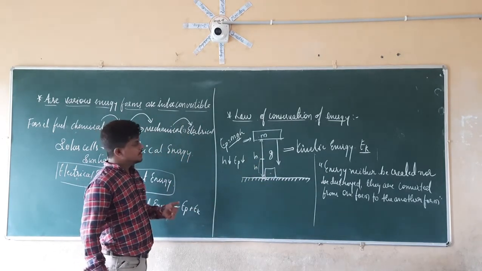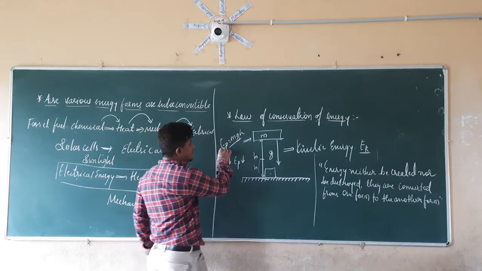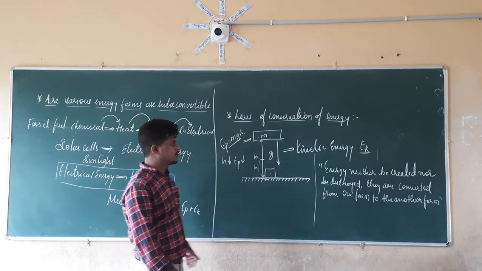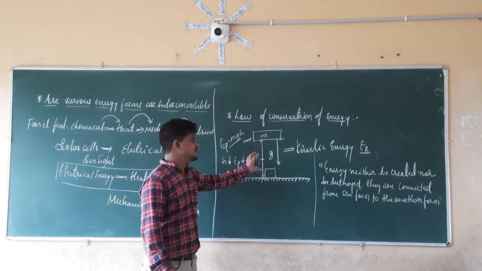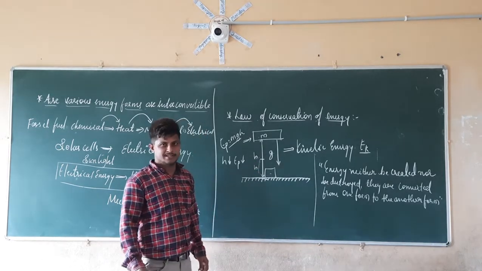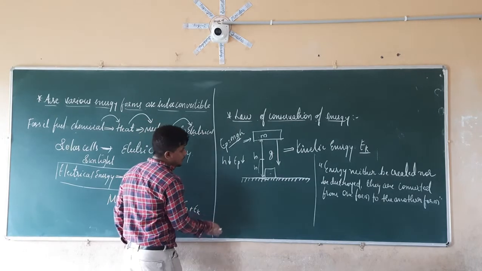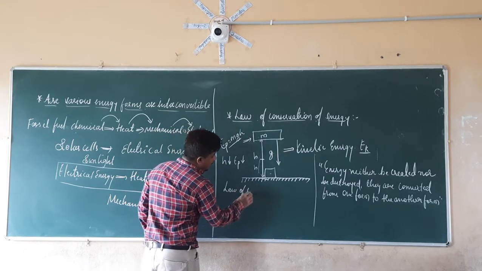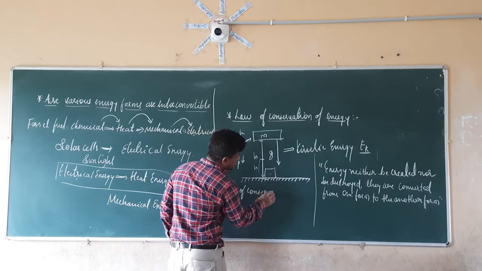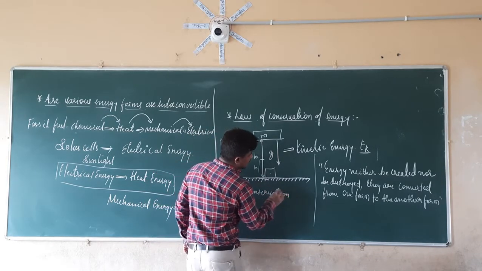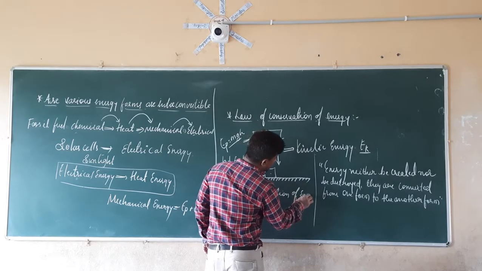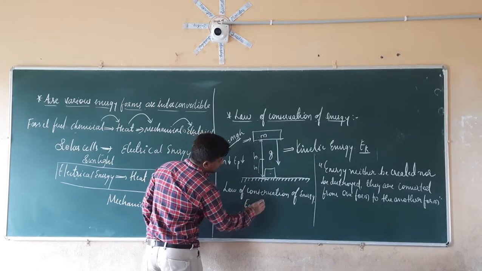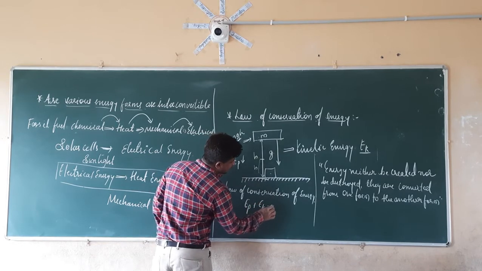The sum of EP and EK is the total mechanical energy. You see here, the total mechanical energy, that is the total potential energy plus total kinetic energy at each point, is equal to constant. So the law of conservation of energy can be given as EP plus EK is equal to constant.